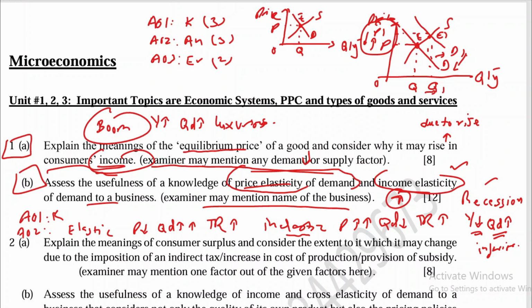Instead of considering the price of the product, consumers would be considering other factors like uncertainties in the market and so on and so forth. So you can explain why it might not be useful for the businessman. And at the end, you can finally conclude.